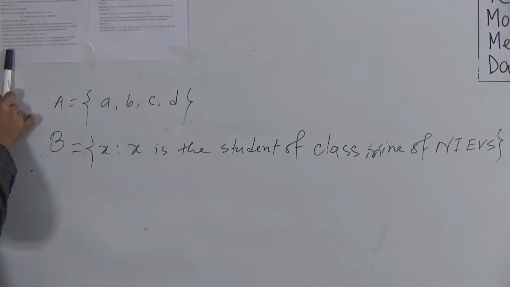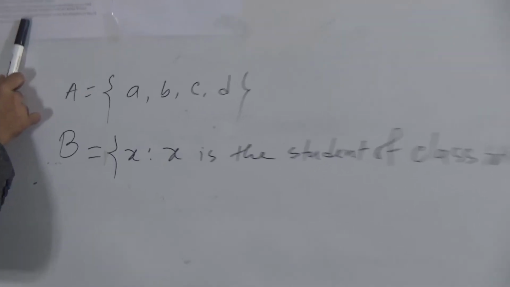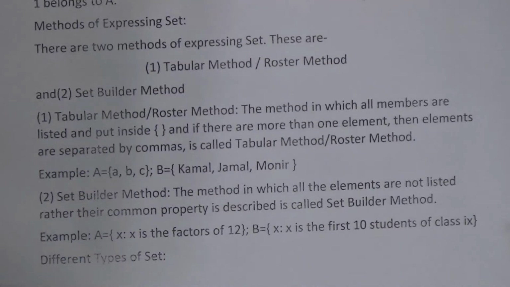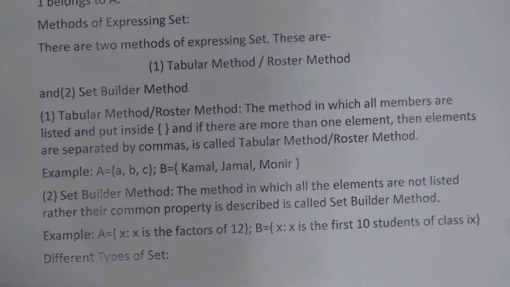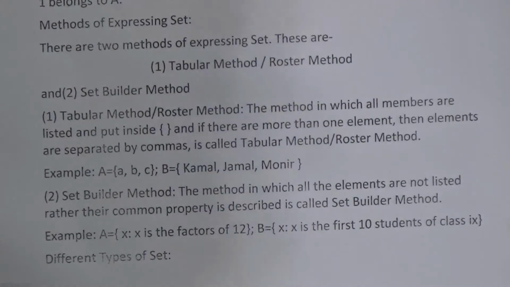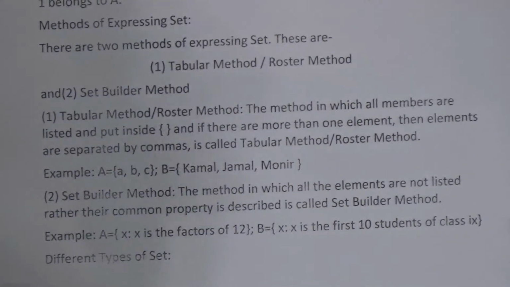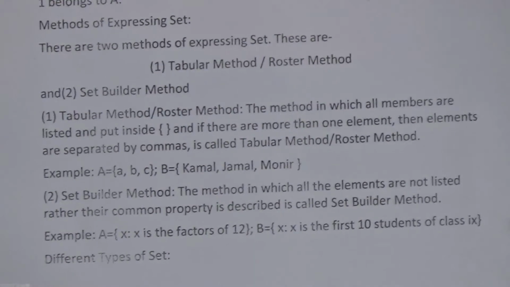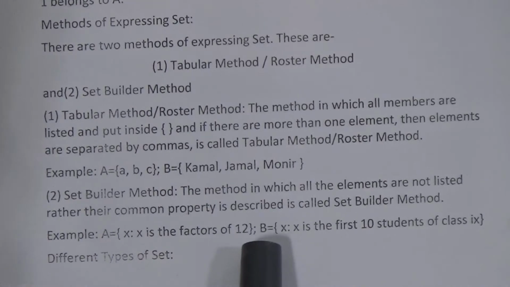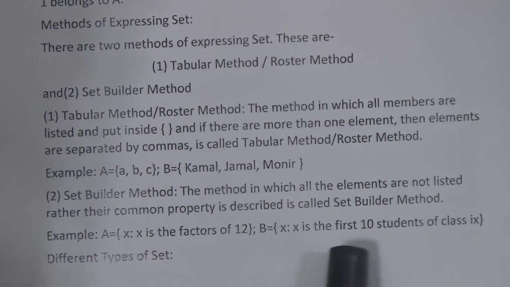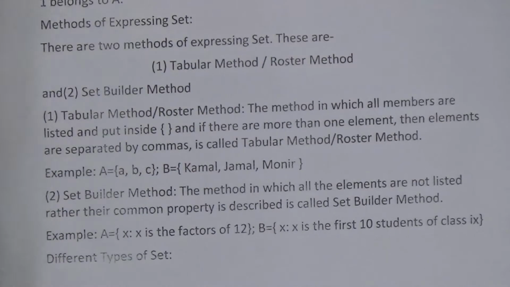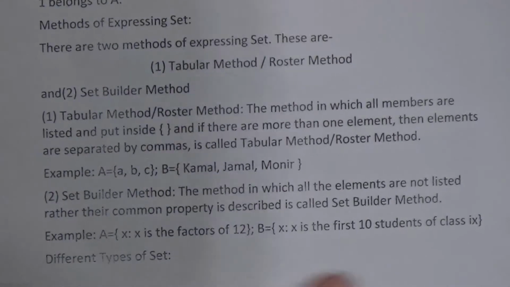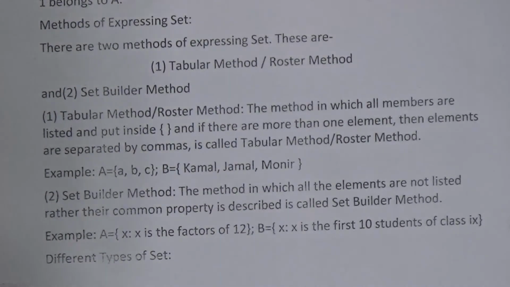Suppose A is a set of all x such that x is a factor of 12. Here only the property, that they are the factors of 12, is given, or this condition is given, but the elements are not directly listed here. So this method is the set builder method. B is a set of all x such that x is one of the first 10 students of class 9. So this method is also the set builder method.